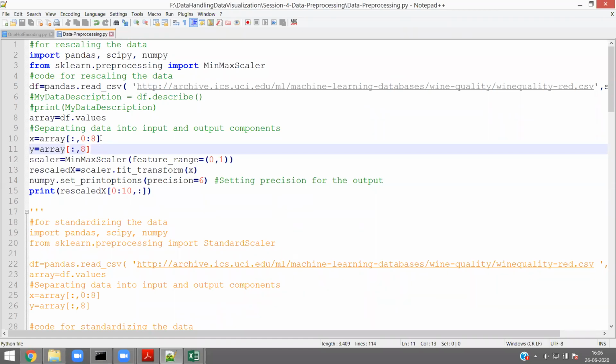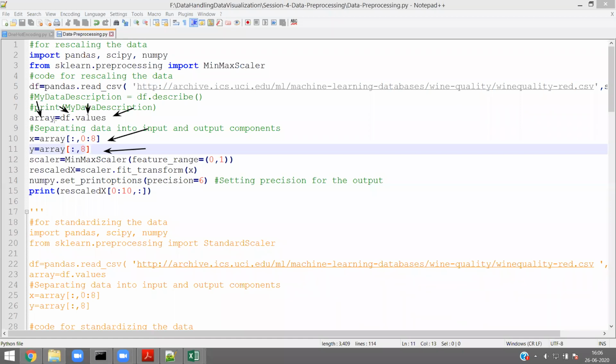So I am slicing the input and output components in line number 10 and line number 11. In line number 8, I am taking the df dot values attribute, all the values. I am forming an array, which is just like a list here. Here the name is array, but it is basically a list.